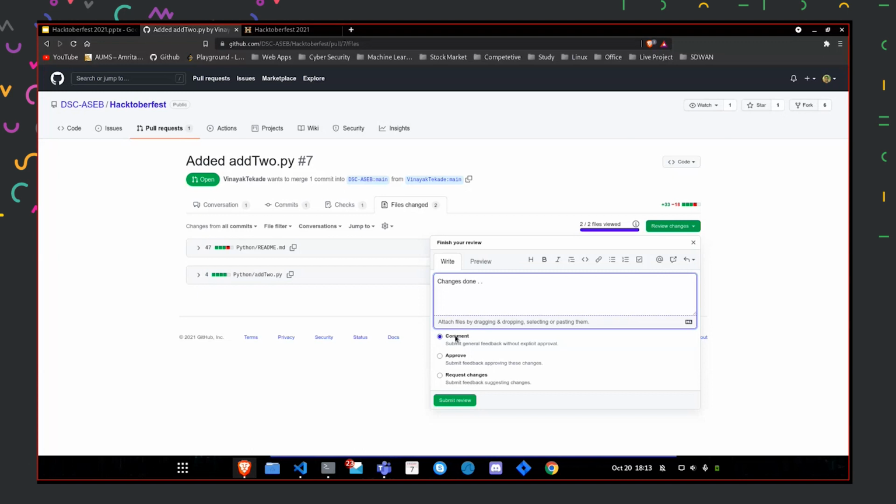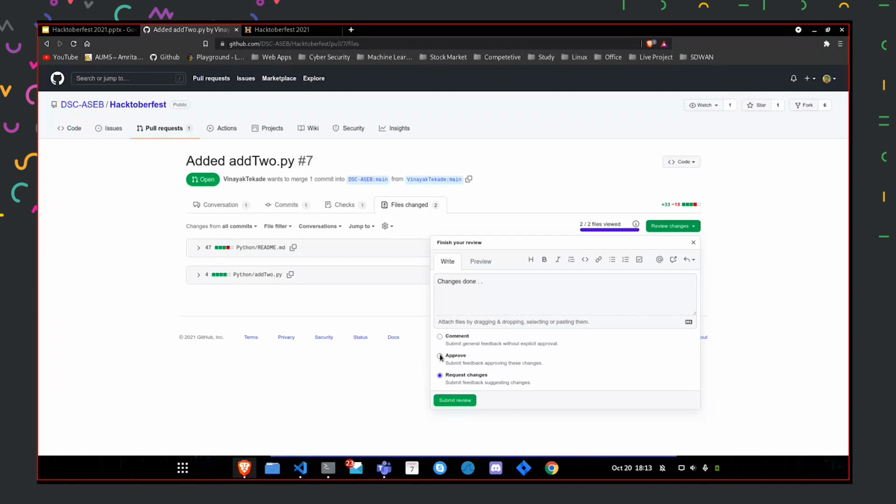On selecting this option, the changes are not being accepted. I'm just giving out the comment. Or we have the option called approve. With approve, along with the comment, the changes that Vinayak had made will be accepted and merged. And as I said earlier in the conversation, if the changes that Vinayak made are not necessary and he needs to add something else, we can request the change. We can just mention what changes we need.